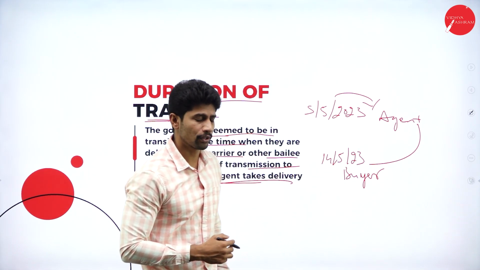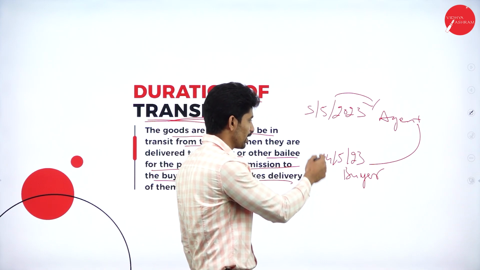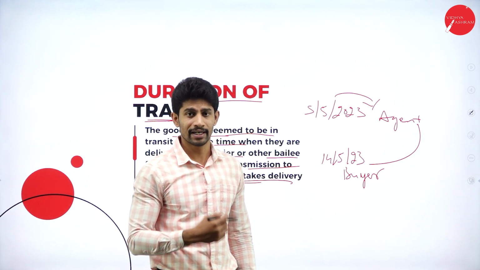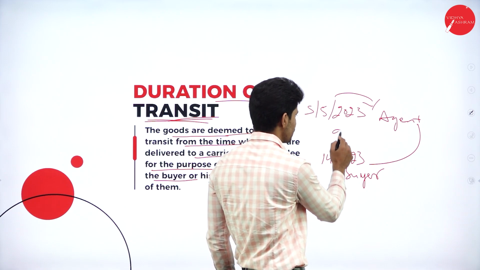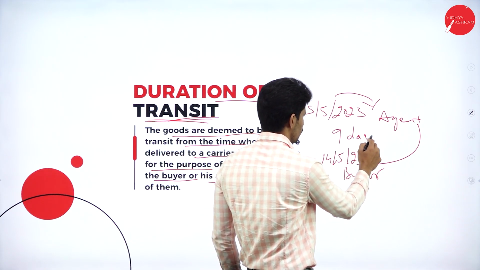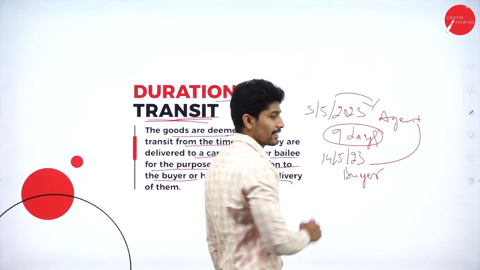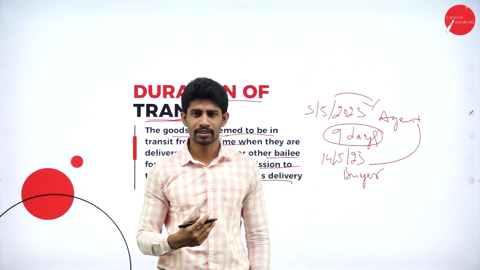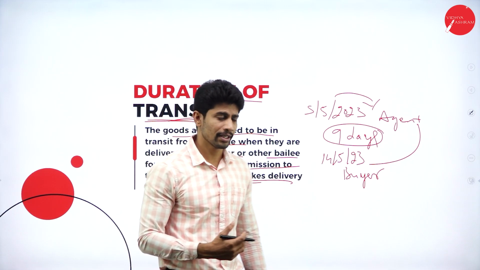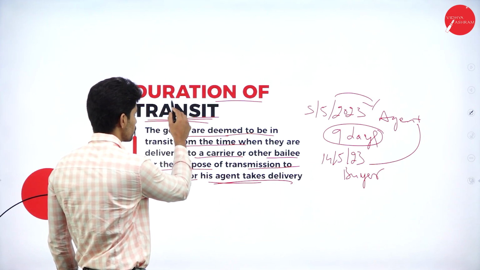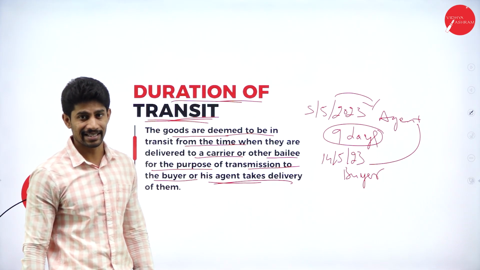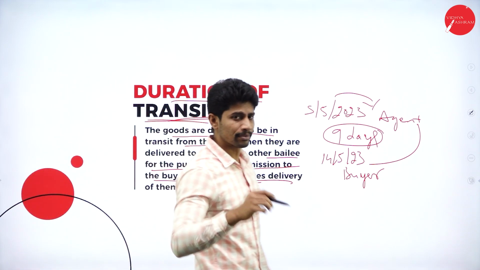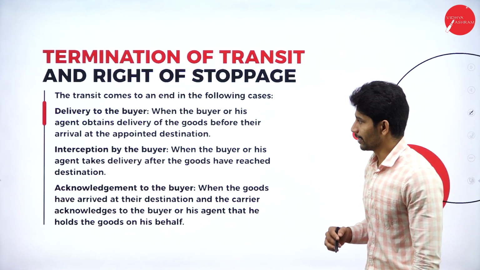14/5/2023. So here you can see the number of days, 9 days. So this 9 days is called the duration of transit. So from the time of reaching the agent until delivering it to the buyer, whatever the duration is, that duration is called the duration of transit of goods from the seller to the buyer.